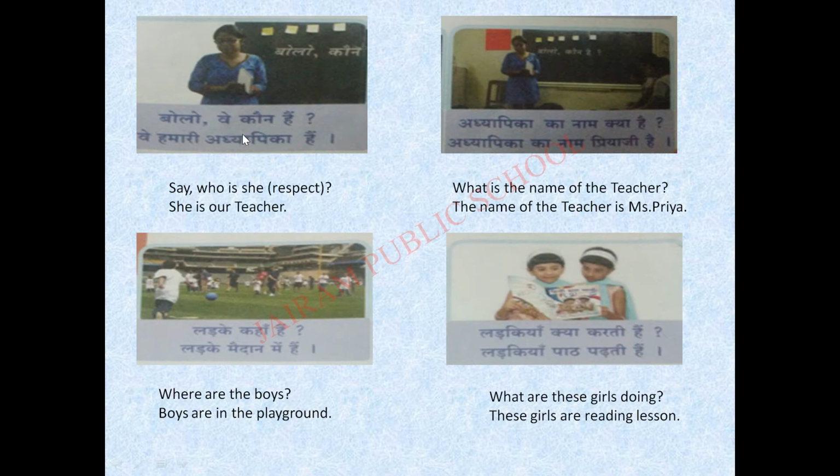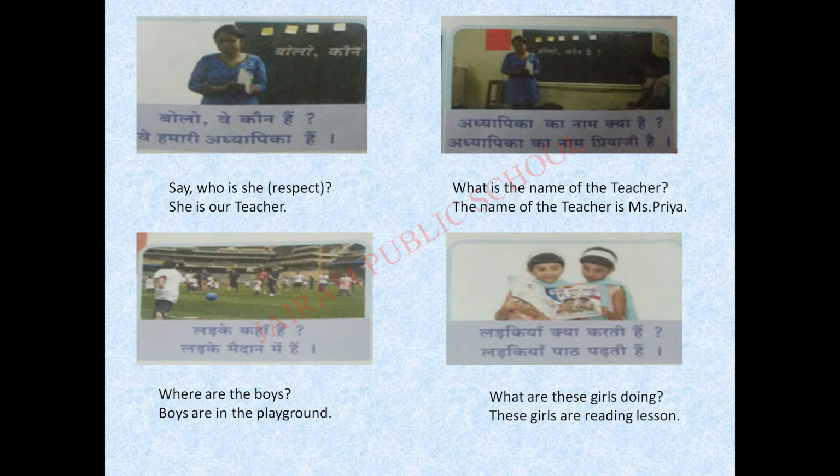वे हमारी अध्यापिका हैं. She is our teacher. हमारी means our. अध्यापिका means teacher. Okay? So we are showing respect to her, isn't it? For that you should place a dot on the top of the letter hai.